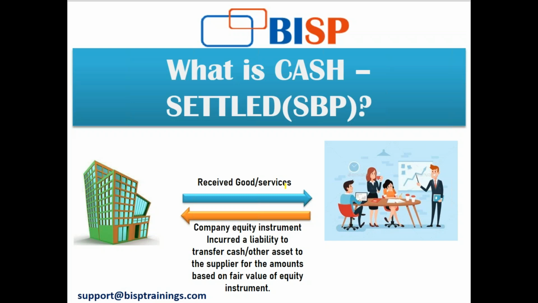In equity settled, no liability is created. The reason being because I have got it. That was an option. Here I am creating a specific liability. The reason being I have to pay them, whether in cash or any other asset, but I am creating a liability in the form of my equity instrument because I have to pay them at any future date or any future period. This is the very basic way of me explaining it to you.